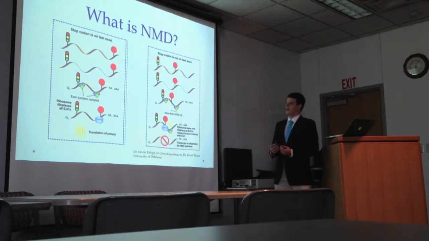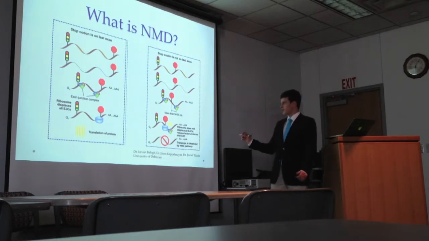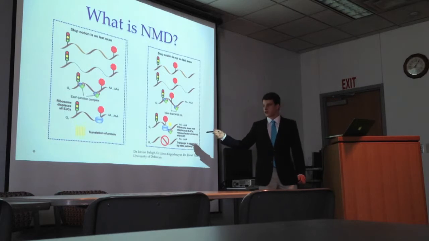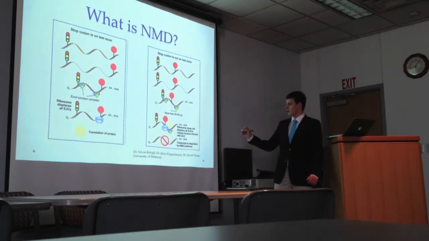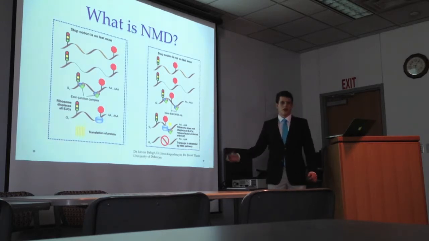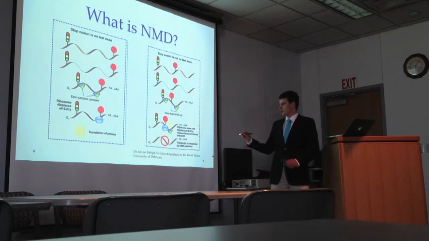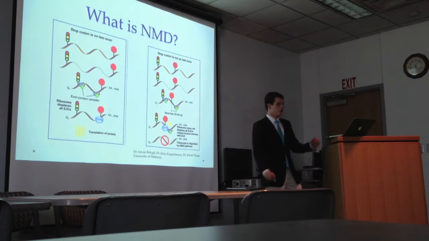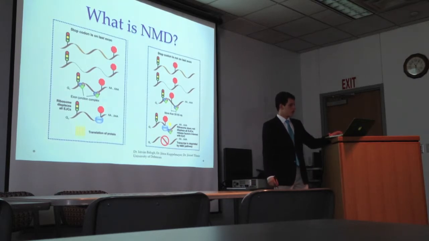However, in cases of mutation in which the termination codon is incorrectly placed 50 to 55 nucleotides before the last exon junction complex, the ribosome reaches the termination codon, which is now called a premature termination codon, or PTC, before it reaches the last EJC, exon junction complex. This results in nonsense-mediated mRNA decay in order to degrade this incorrectly transcribed mRNA transcript.